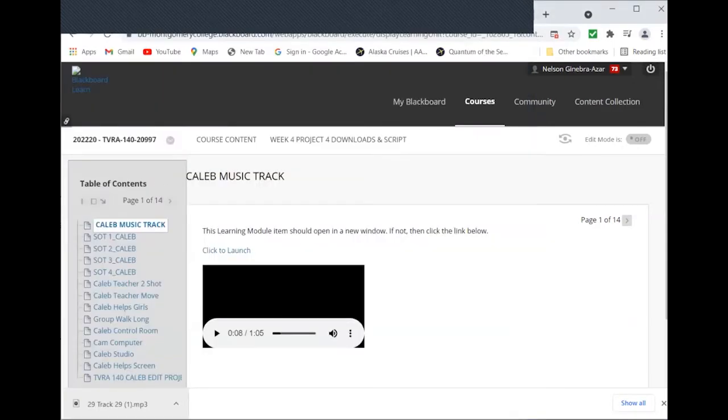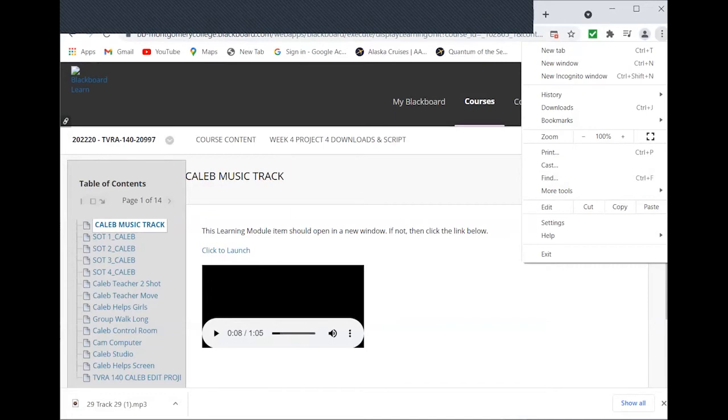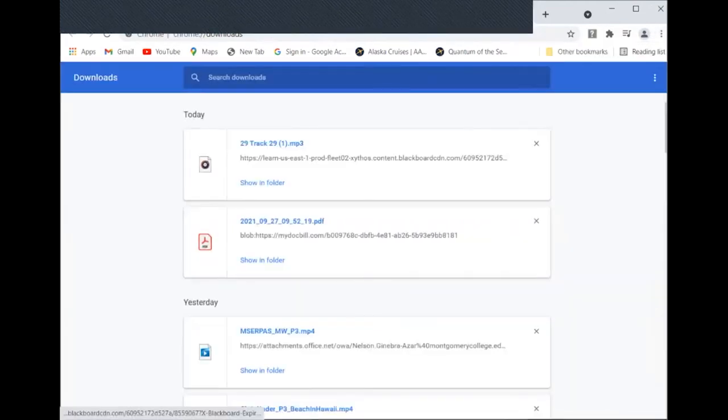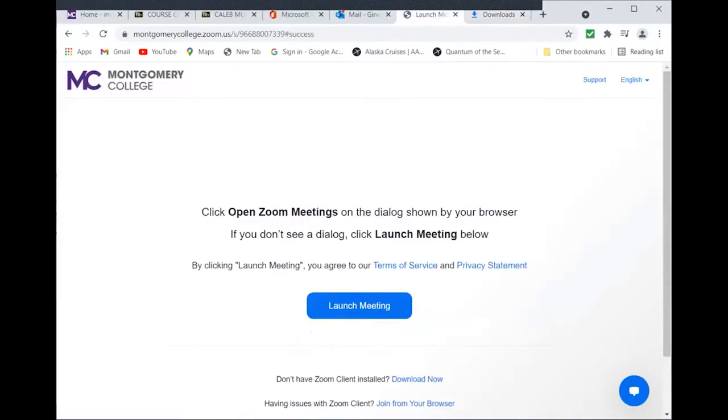Anyway, it's going to download here. You're going to see it in the lower left hand corner, depending on what browser you have. I don't know if it's going into your downloads folder, which is basically where it's going now, but it's showing up in my lower left hand corner of my screen. But I know I can get to my download folder in the upper right corner of my screen, and it's right in here, downloads. So I know it's in here as well. There it is, track 3. I can grab it there, that's fine, but I know it's already down here.